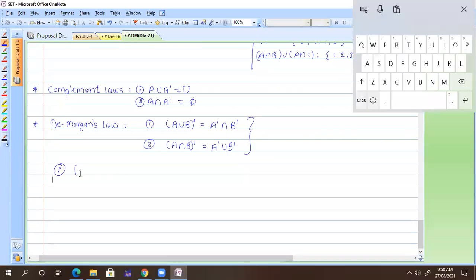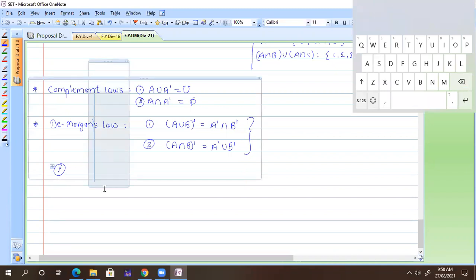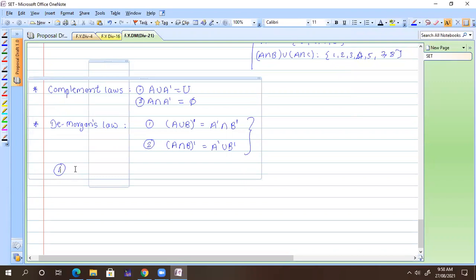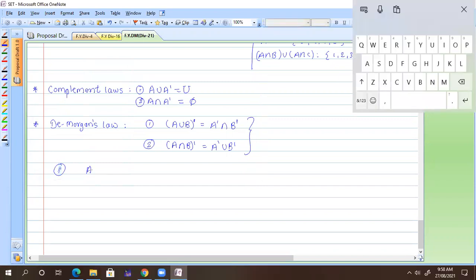So we have A. We can take the first one, A union B, its complement, which comes to A complement intersection B complement. So first we find set A, set B like that.